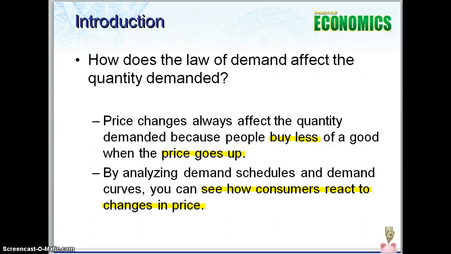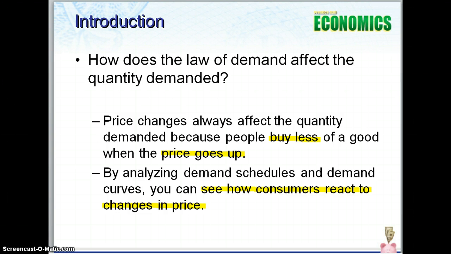So how does the law of demand affect the quantity demanded? Well, according to the law of demand, like I mentioned earlier, as the price of goods goes up, you're going to buy less. And if the price of something goes down, you're going to buy more. So if you go to the store and you find a good sale, you may end up buying 1 or 2 or 3 more of those products than what you normally would, depending on what kind of product it is.